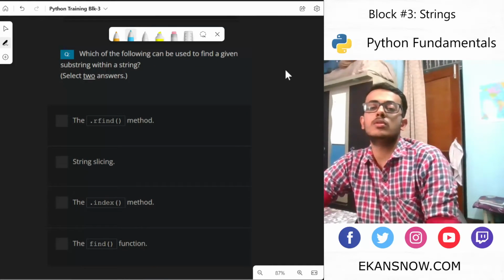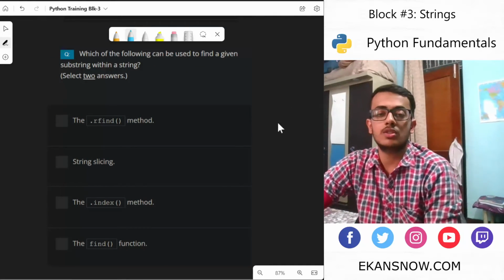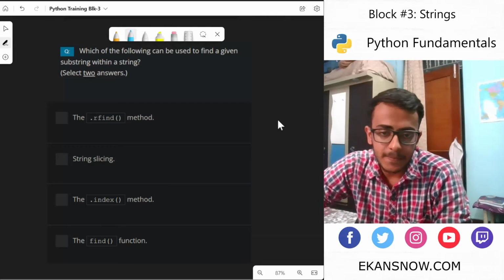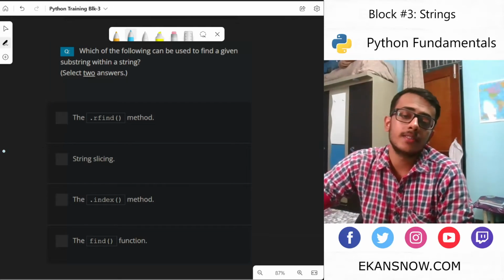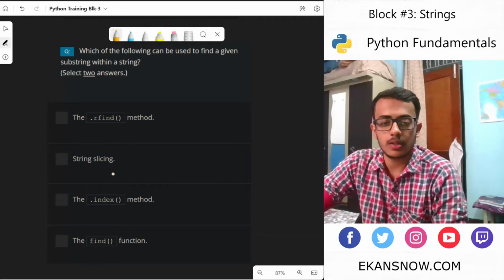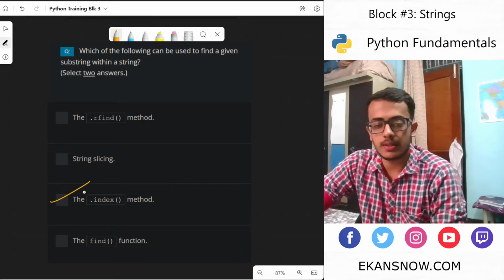Which of the following can be used to find a given substring within a string? There's this pre-built method called dot index.